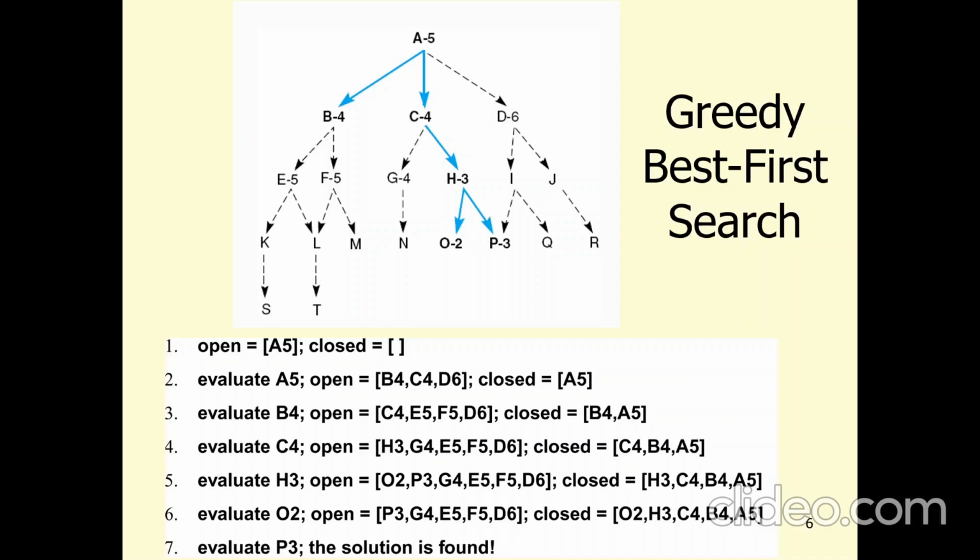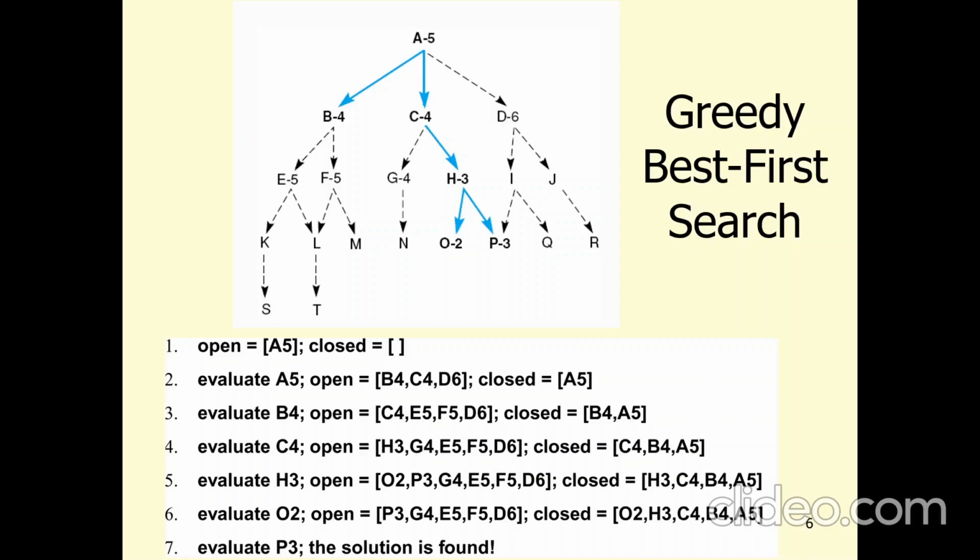Now node H contains the least heuristic value, so it will be evaluated, it will move to the closed list, and its successors are placed into the open list. Again, the least heuristic value will be searched among the nodes present in the open list.